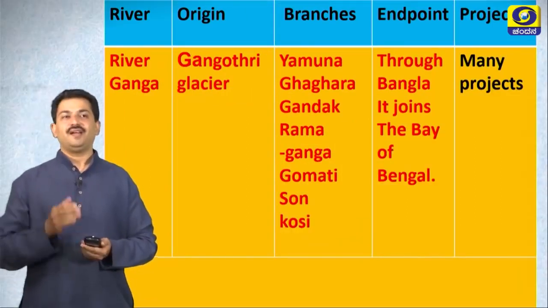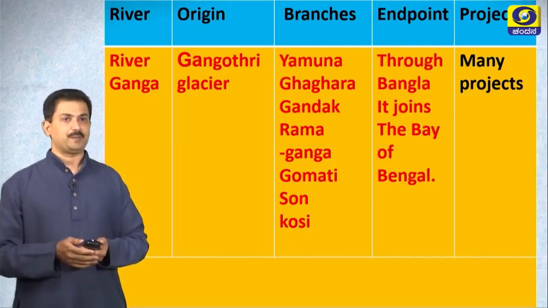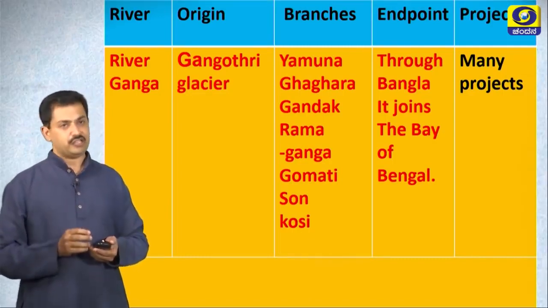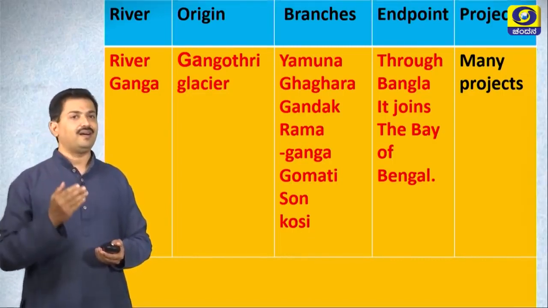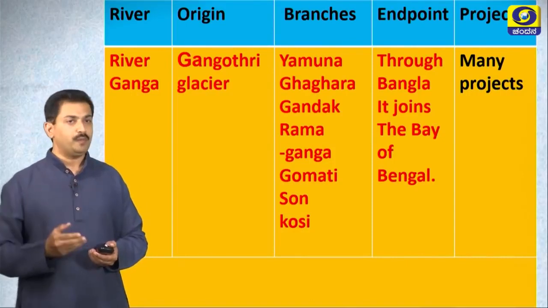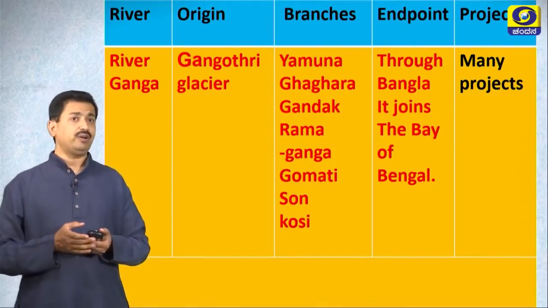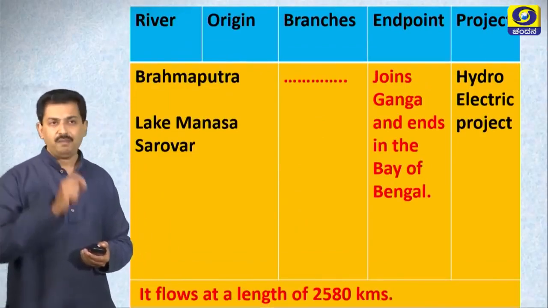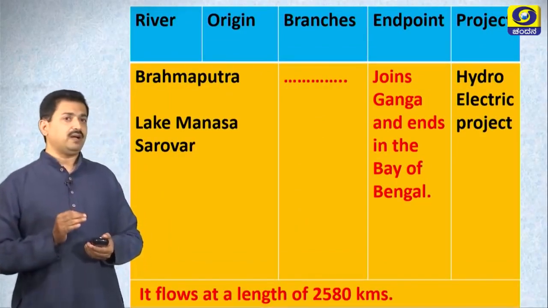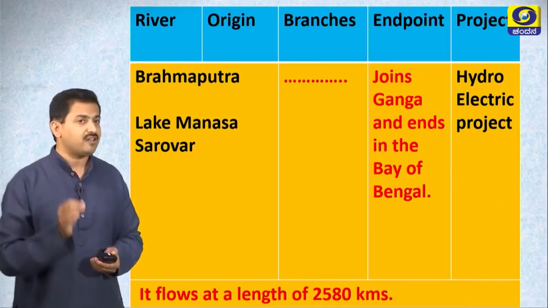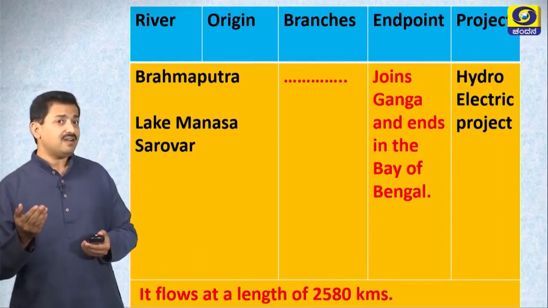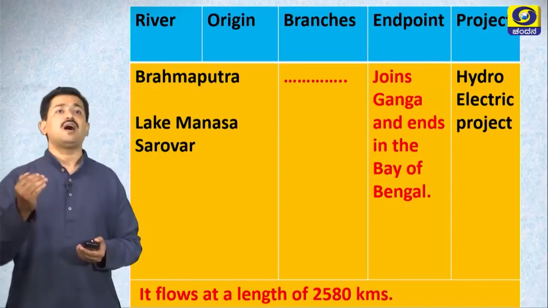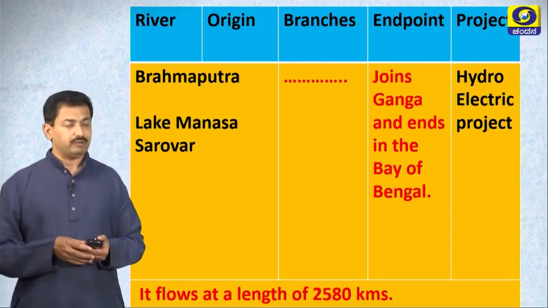Dear students, let us know about river Ganga. You know very well, river Ganga takes its birth at Gangotri glacier. Yamuna, Ghagra, Gandak, Ramaganga, Gomati and many other tributaries are there for river Ganga. Now, let us know about Brahmaputra river. River Brahmaputra takes its birth near Lake Manasa Sarovara. It joins Ganga and it ends in the Bay of Bengal. Many hydroelectric projects are built across this river.